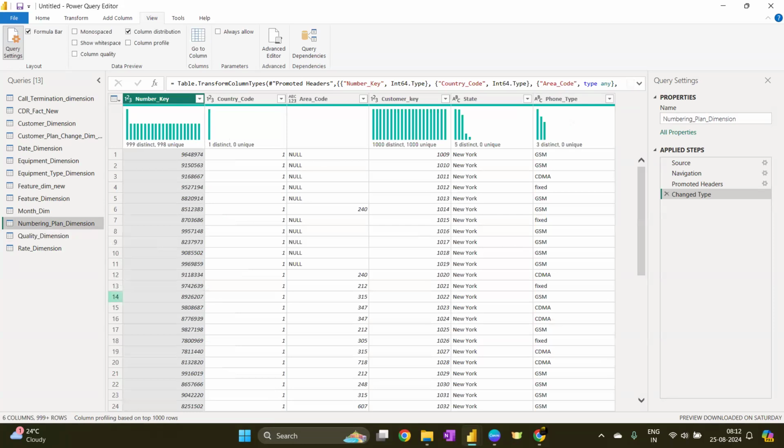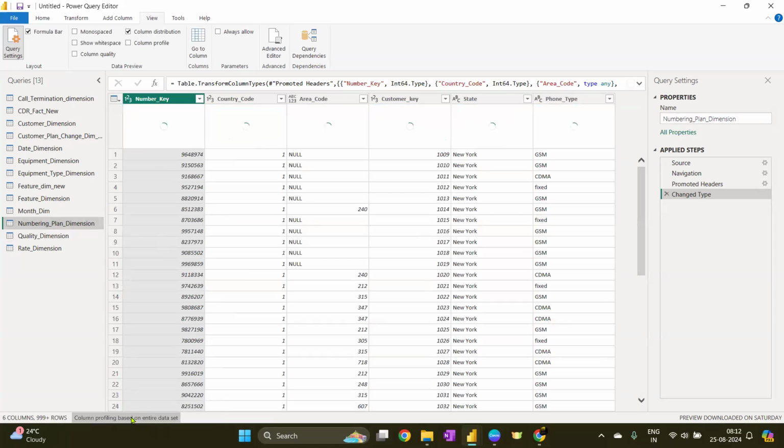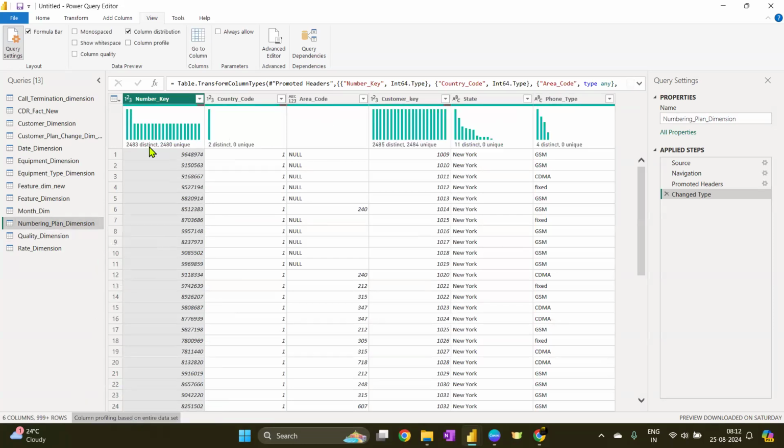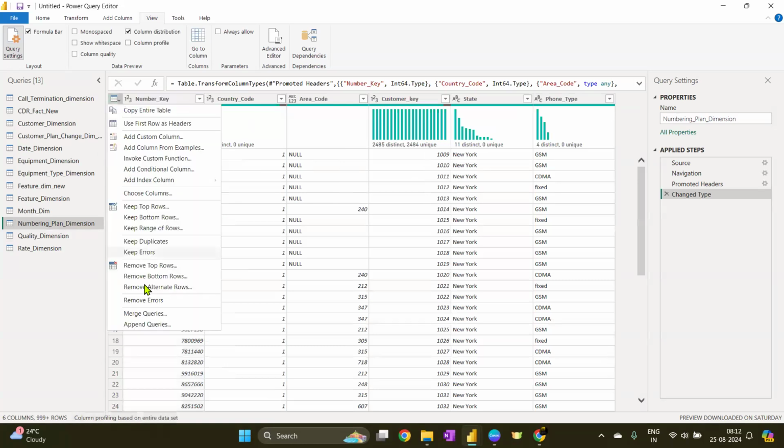So numbering plan dimension. There are some nulls. There are 999 plus data, so there are some nulls. 2483 distinct, 2483 unique, 8485. So let me try removing the duplicates first of all, not from here, from the home tab.